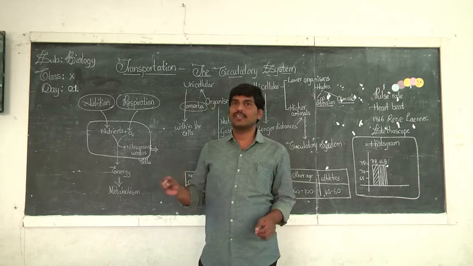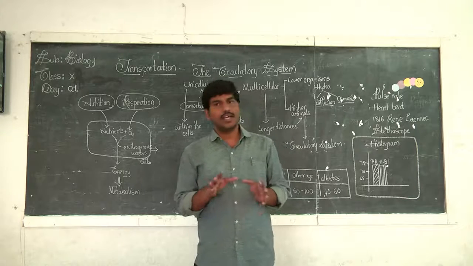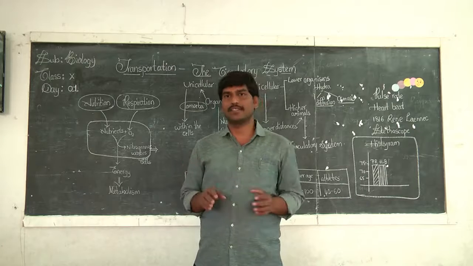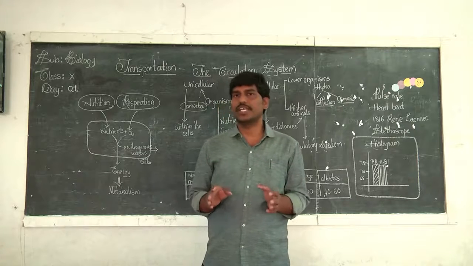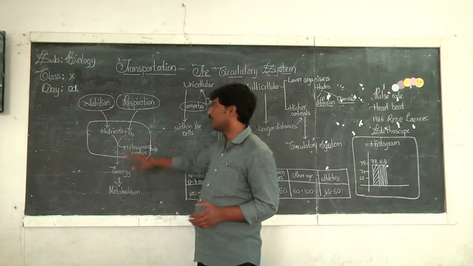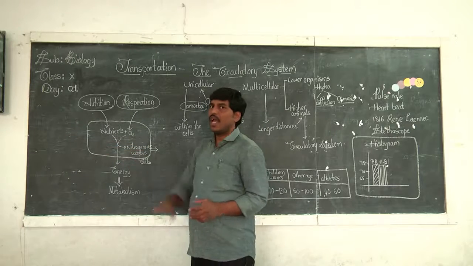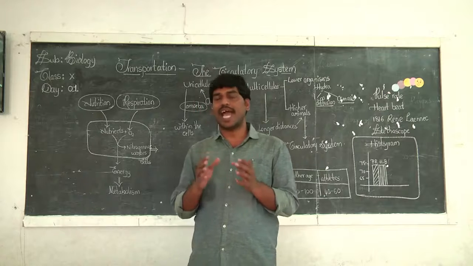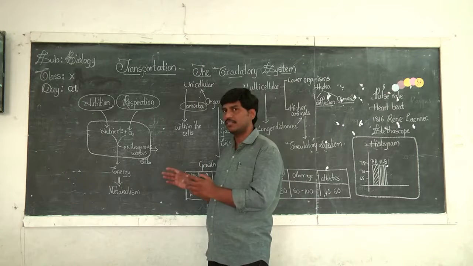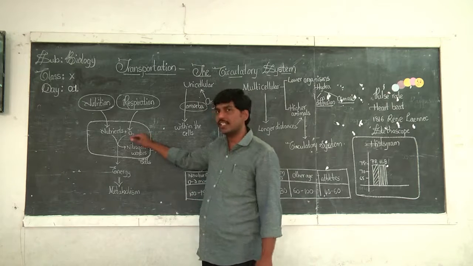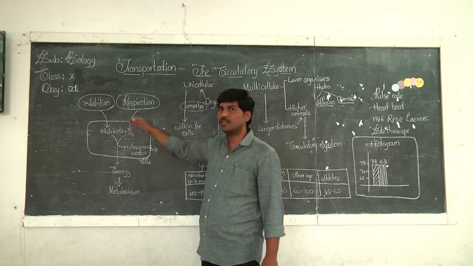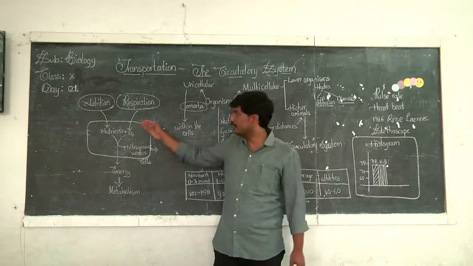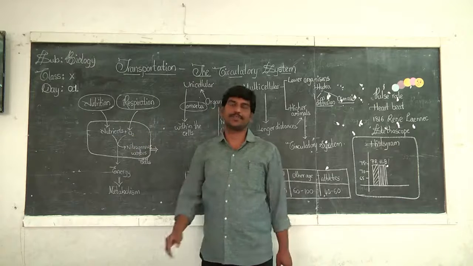These smaller parts of nutrients may be glucose, amino acids or fatty acids, whatever it is. These nutrients are supplied to the cells, and as soon as the cell is made available with the nutrients, oxygen carried by respiration is diffused into the cells.